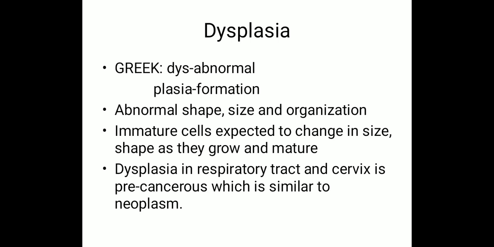And the last one is dysplasia. Dys means abnormal and plasia means formation. Abnormal shape, size and organization lead to dysplasia. Immature cells are expected to change in size and shape as they grow and mature. Dysplasia in the respiratory tract and cervix is precancerous, which is similar to neoplasm.